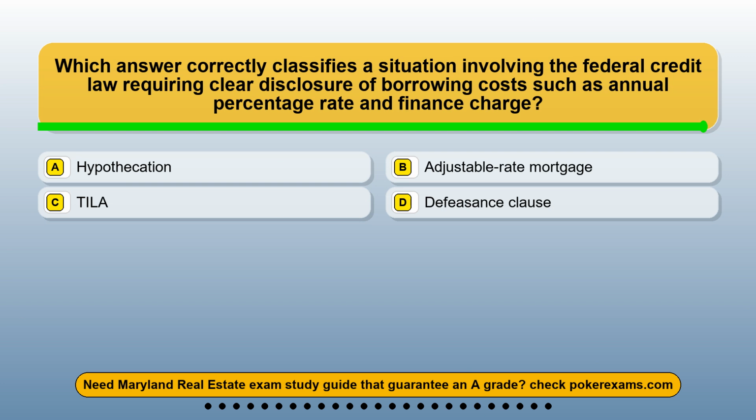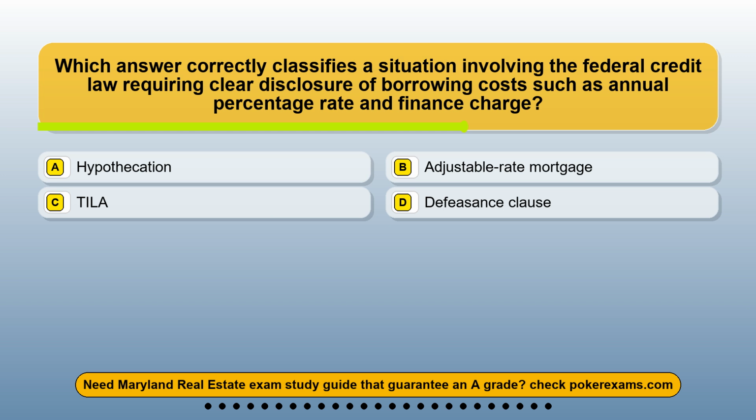Question 22. Which answer correctly classifies a situation involving the federal credit law requiring clear disclosure of borrowing costs such as annual percentage rate and finance charge? Option A, hypothecation. Option B, adjustable-rate mortgage. Option C, TILA. Option D, defeasance clause.